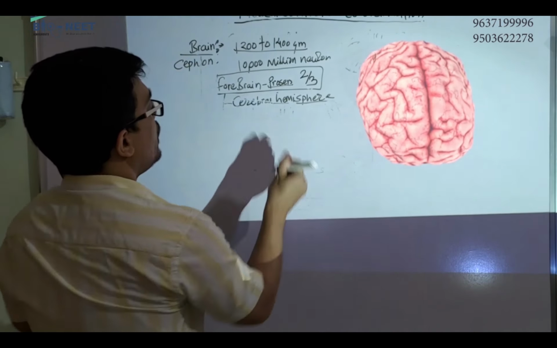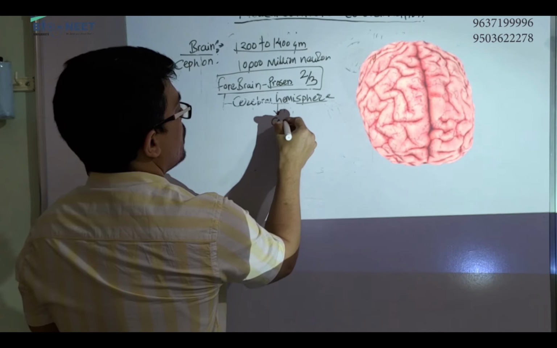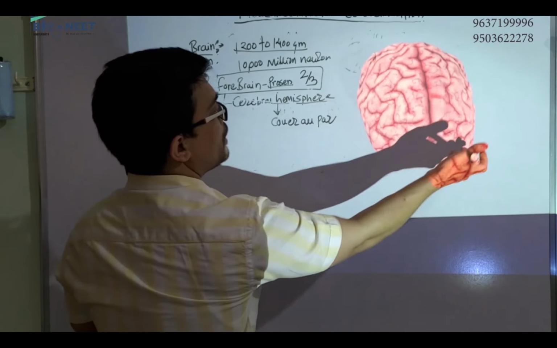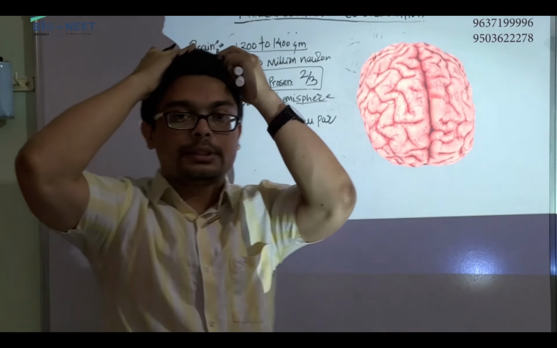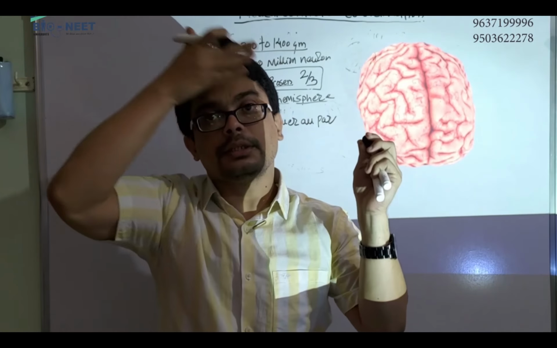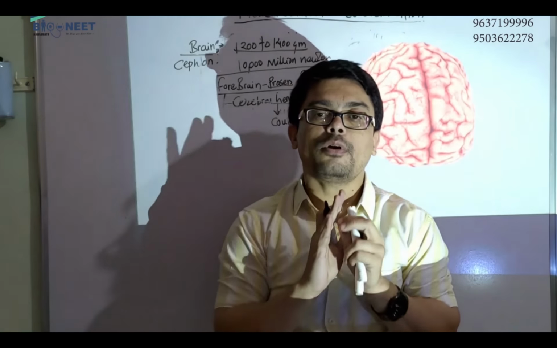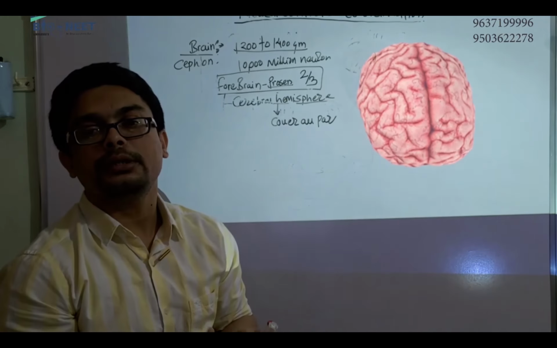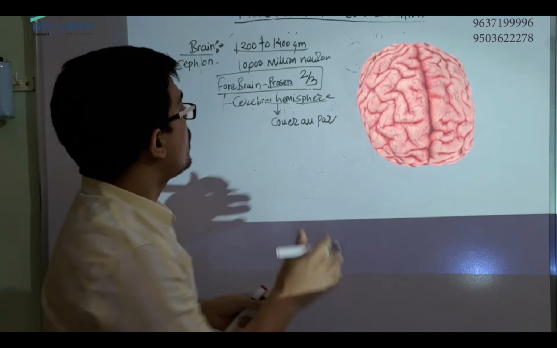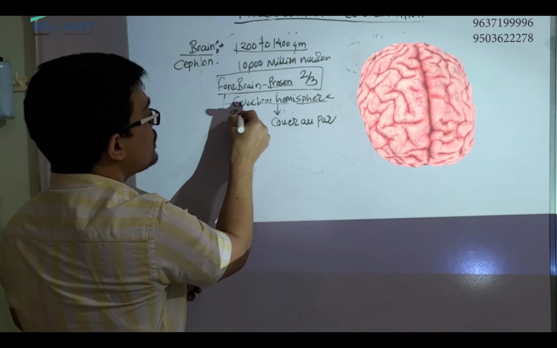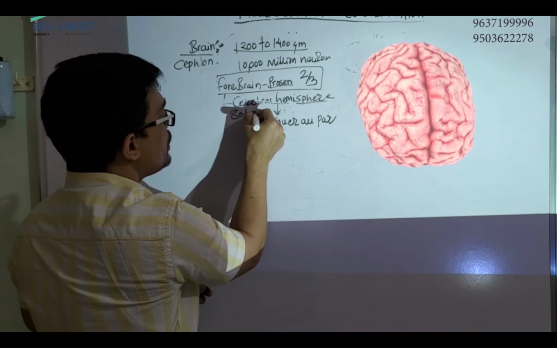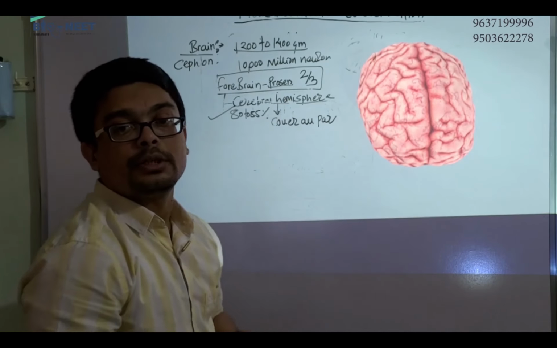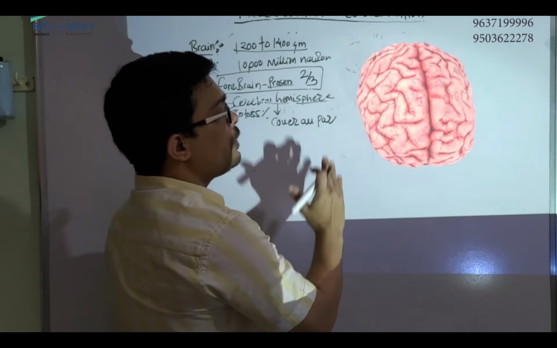Simple है, it covers all parts. ये पूरा cerebral hemisphere ऊपर से, साइड से, आगे से, पीछे से, from everywhere it covers the brain. यानी आप जब देखते हैं आपको क्या दिखता है? cerebral hemisphere. और आपके पूरे ब्रेन का 80% to 85% पार्ट, ये जो वजन है इसका वेट, it is occupied by cerebral hemisphere. Why it is called hemisphere?